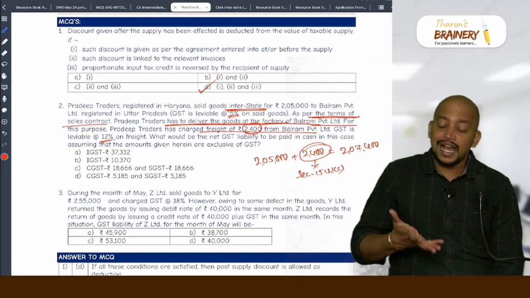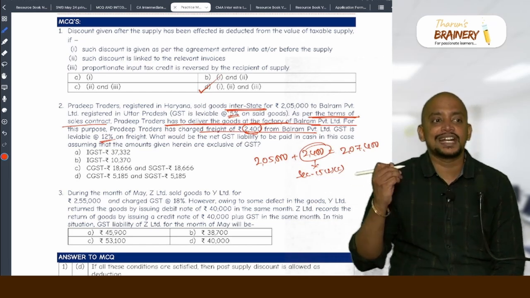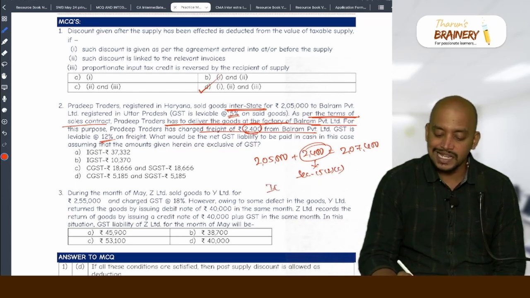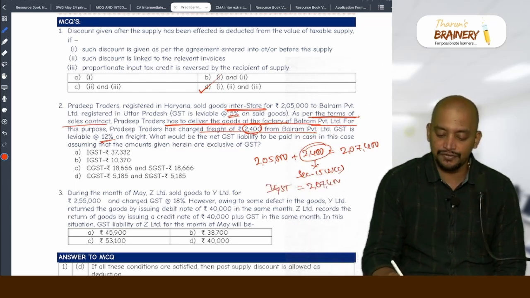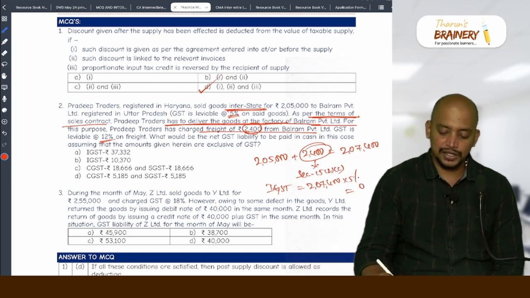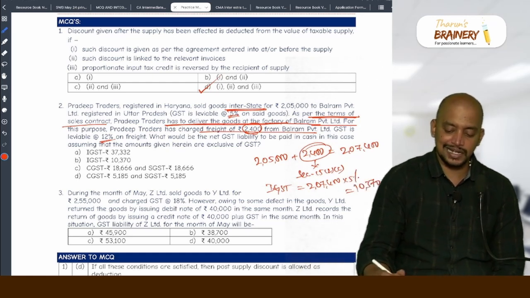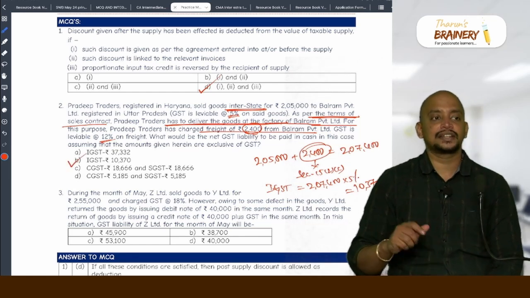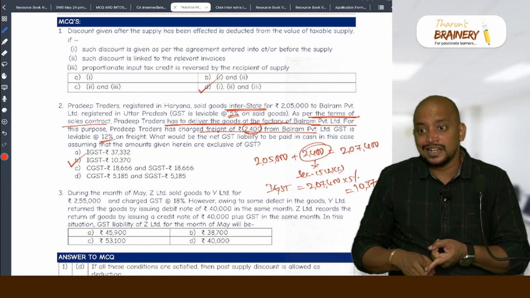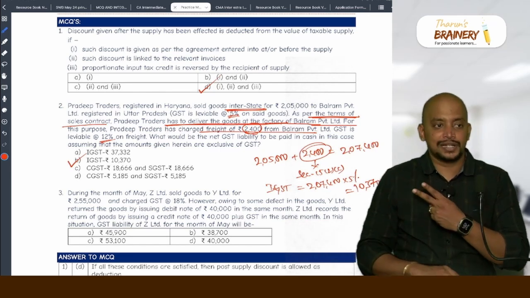So naturally bundled. What is the principal supply? Sale of goods. As sale of goods is the principal supply, what is the rate applicable to the principal supply? 5%. Therefore, IGST will be payable on 2,07,400 into 5%. How much? 10,370 is taken as the answer. Are you understanding this? It's a very good question where valuation is also tested, composite supply point also tested. Okay.